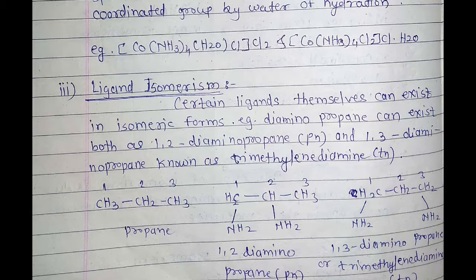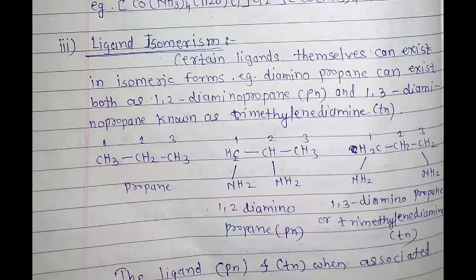These are the two ligand isomers. Now the structures: 1,2-diaminopropane PN, and 1,3-diaminopropane, trimethylene diamine TN.